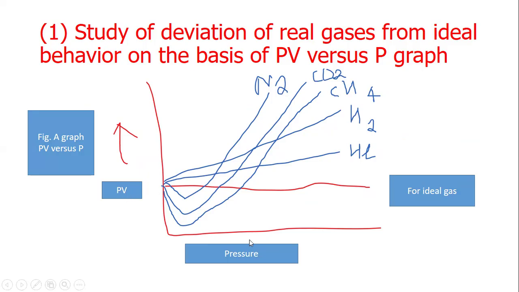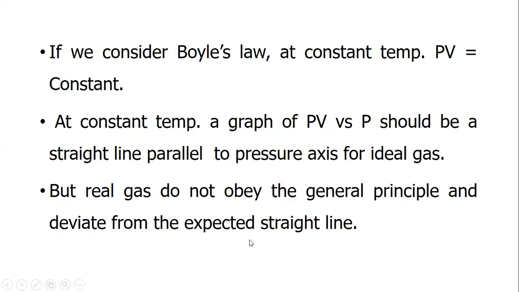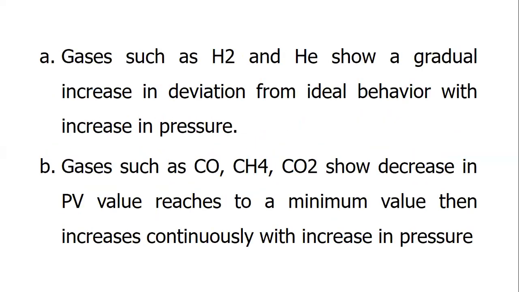If we consider Boyle's law at constant temperature, PV equals constant. At constant temperature, a graph of PV versus P should be a straight line parallel to the pressure axis for an ideal gas, but real gases do not obey this general principle and deviate from the expected straight line.